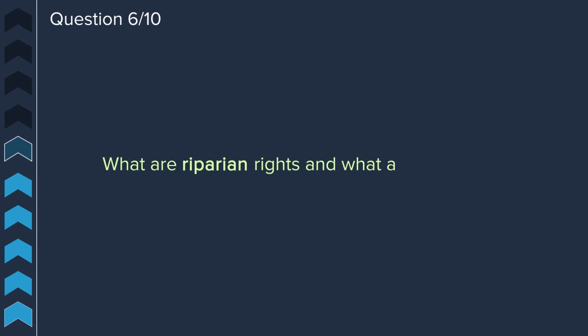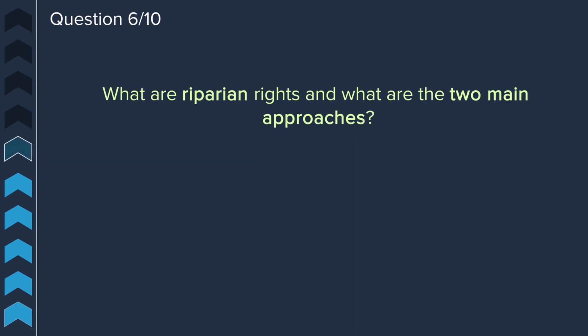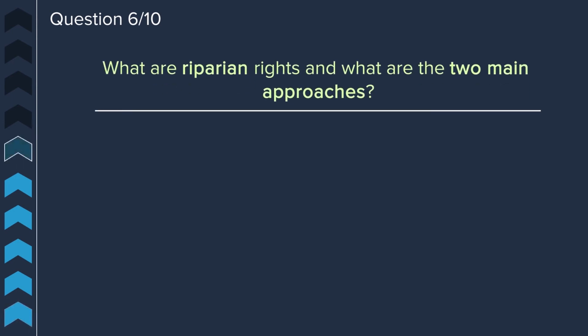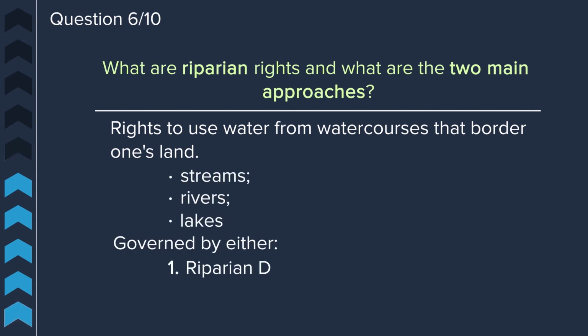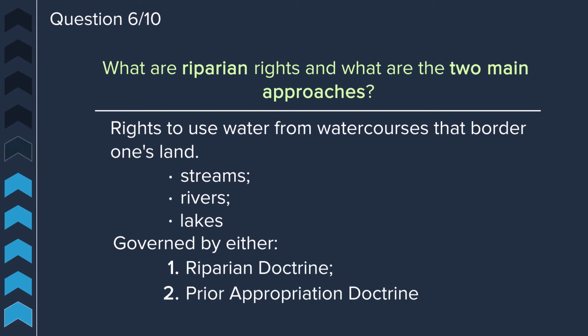Question 6. What are riparian rights, and what are the two main approaches? Riparian rights are the rights to use water from watercourses that border one's land. This includes streams, rivers, and lakes. It's governed by either the Riparian Doctrine or by the Prior Appropriation Doctrine.